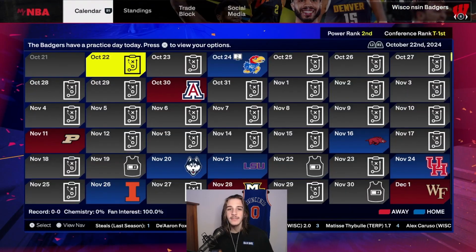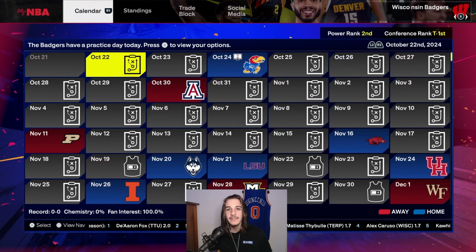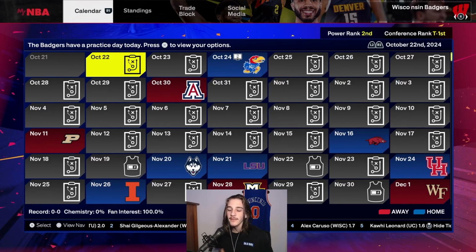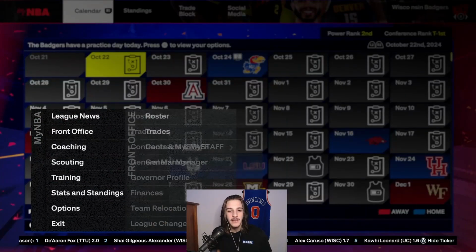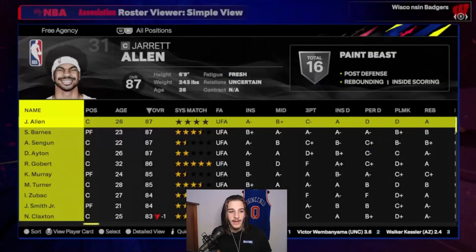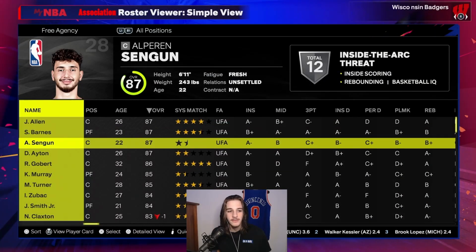So that's all the squads. Let me know down below in the comments who you guys think the best team is right now before the late season transfer portal. Again, let's go look at who's still there. Again, a lot of solid players. Jarrett Allen, Scottie Barnes, Sengun.